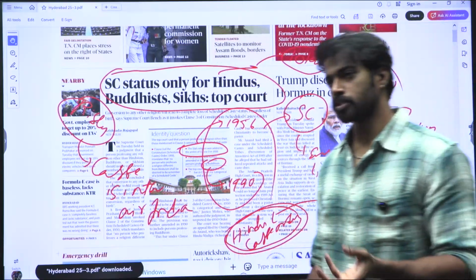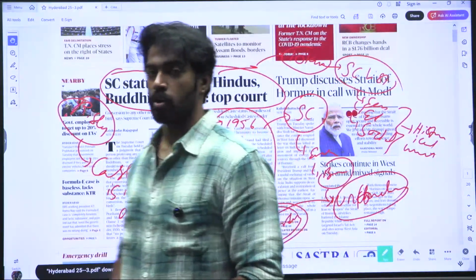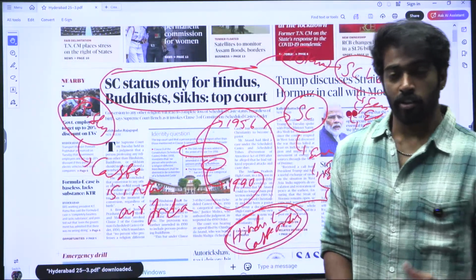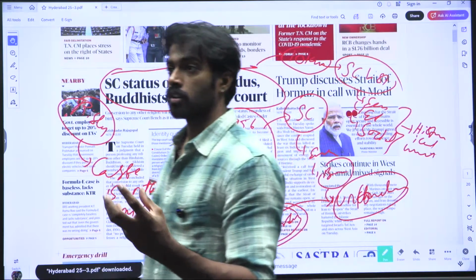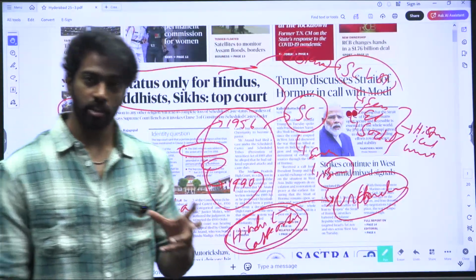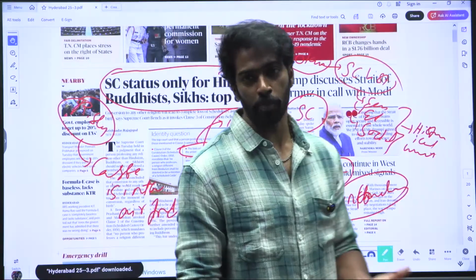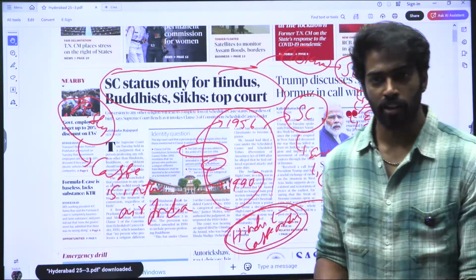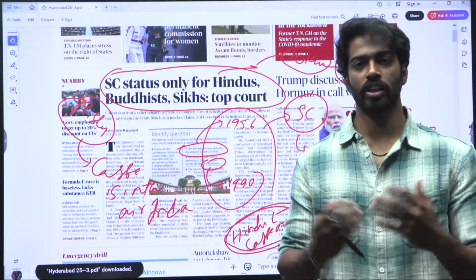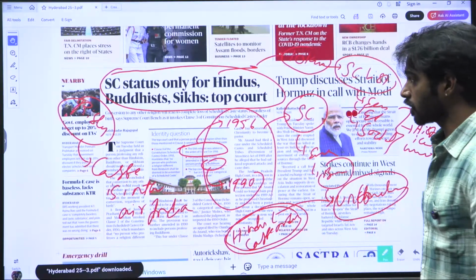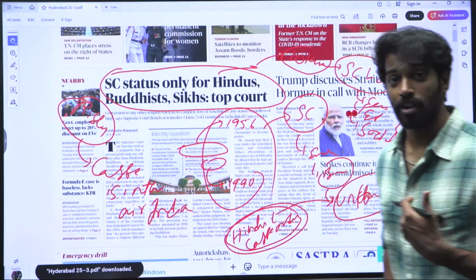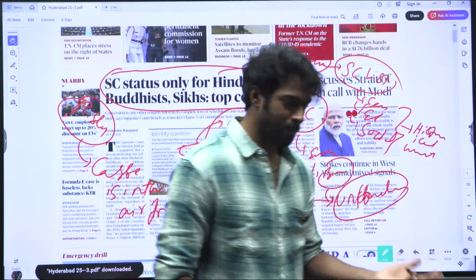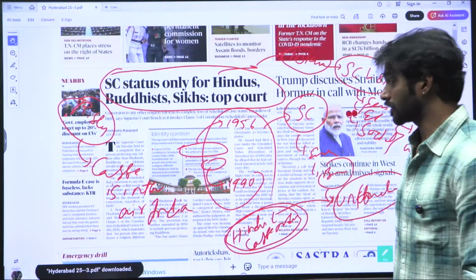Just because a person has been converted into a different religion, be it a Christian convert or a Muslim convert, if they are facing what you call injustice or untouchability as a discrimination, then I think that law should apply to those people also. At the end of the day, it's not about creating a law for a particular religion. It is creating a law that ensures equality among all of the people. So that is the reason we need to ensure this. That is what I believe. But then again, it is all about what the government believes and what the Supreme Court believes. So let's see what happens next.